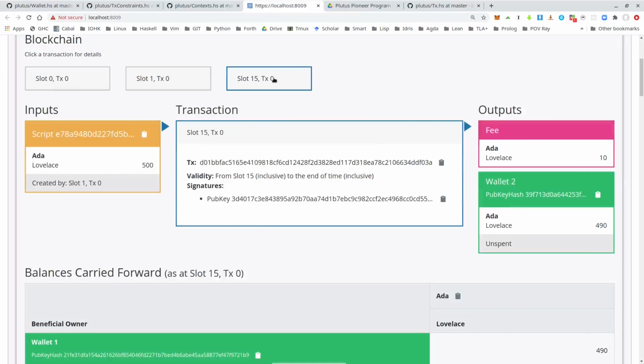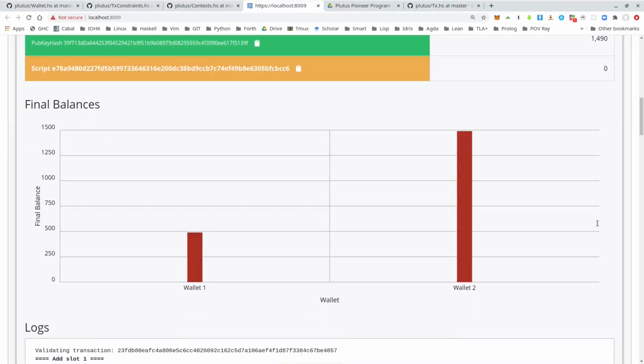And then in slot 15 the grab is successful, so the only input in this case is these 500 Lovelace, 10 Lovelace fee, and wallet 2 gets 490. So wallet 1 ends up with 490, wallet 2 with 1490.